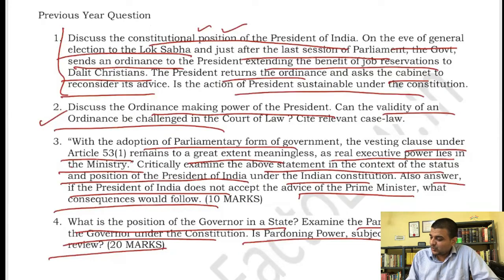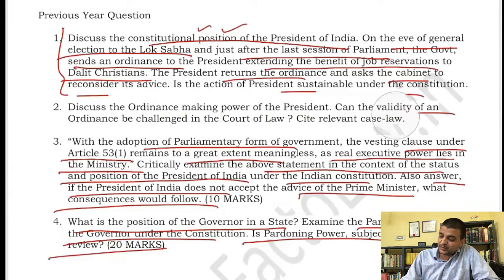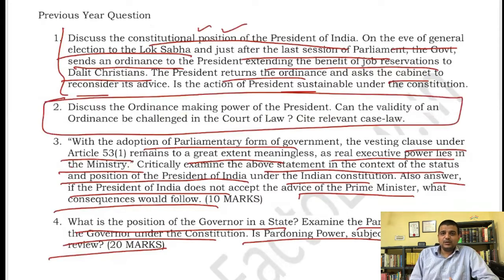Now let me dictate to you the question of today's class, right? And that question, I have said, will be question number 2 itself, right? So you have to write this question number 2. Okay, so try to write this question number 2 and send me the PDF.